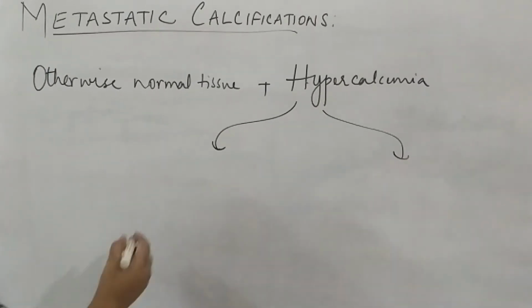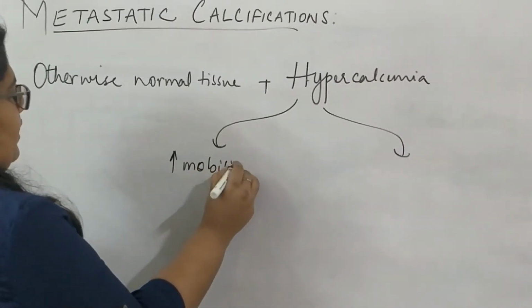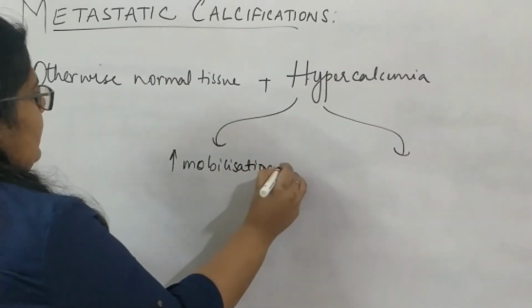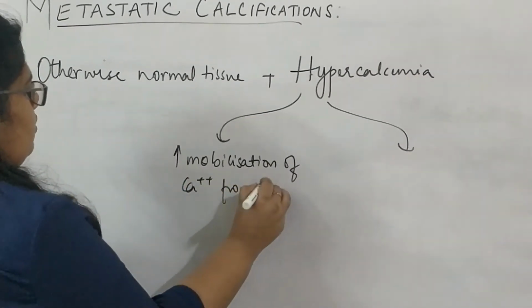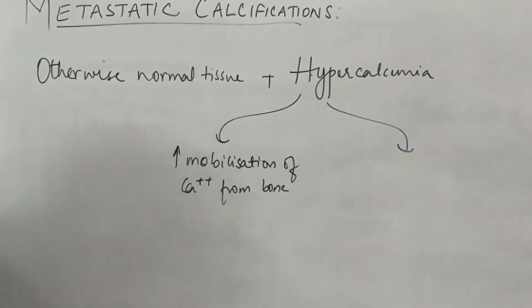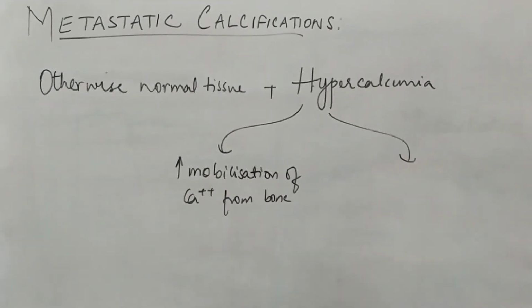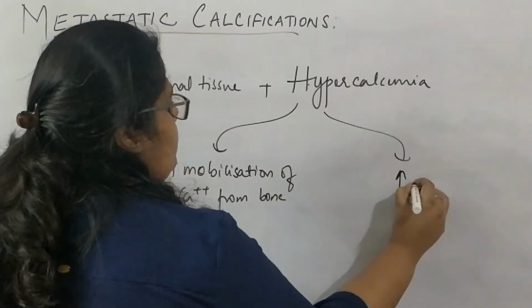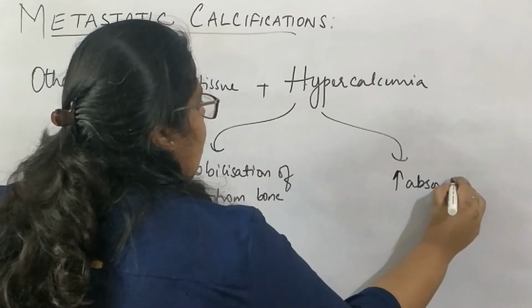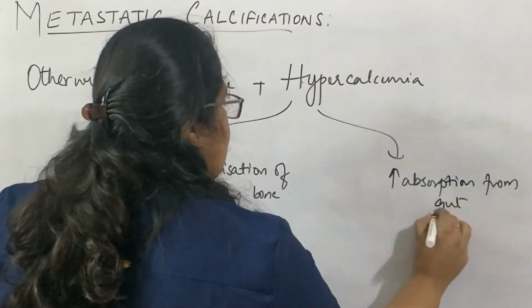That can be one reason for hypercalcemia, increased mobilization of calcium from bone. Or the second thing can be that the calcium is getting absorbed more from the gut. So there is increased absorption of calcium from the gut. So that is two reasons.